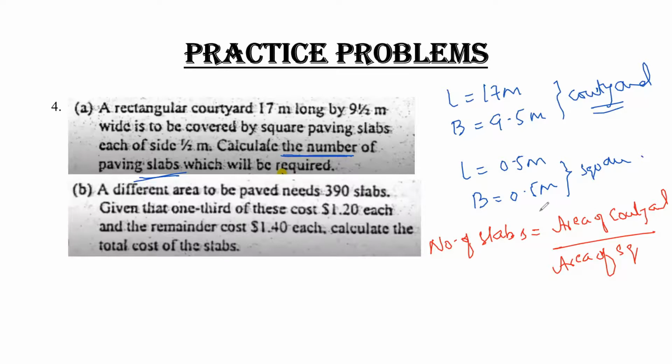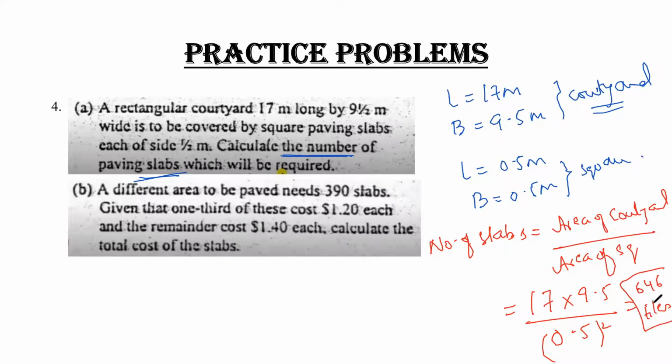So two things I have to calculate. First of all, the area of the courtyard, where I have length into breadth. It is rectangular, so length into breadth is the formula: 17 into 9.5, upon the area of a square, that means 0.5 whole square. So my final answer is 646 tiles. We need 646 tiles to cover this whole rectangular area of the courtyard. This is your part 1.